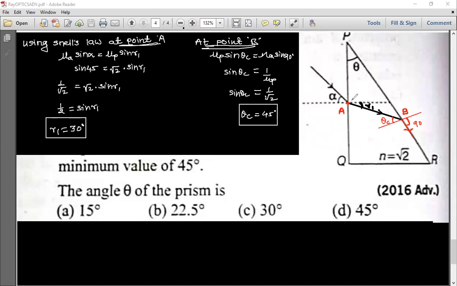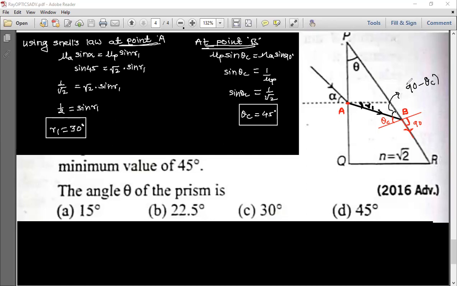Now this angle, how much is it? See here. This complete angle is 90 degrees now, so this is 90 minus theta c. You see this angle with the arrow I am keeping here, 90 minus theta c.